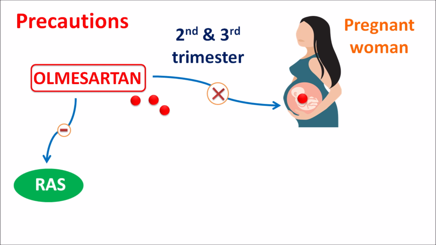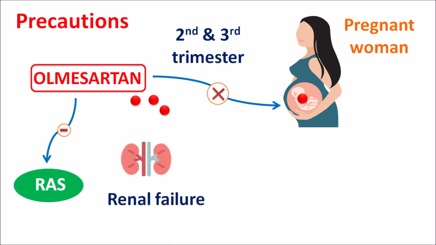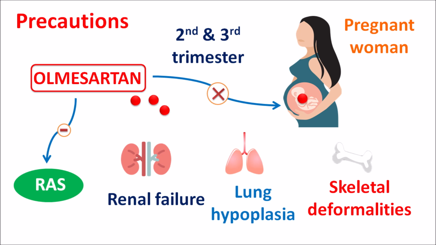So this drug can produce fetal renal failure and fetal lung hypoplasia, decreased development of the lungs, fetal hypotension, and skeletal deformities can be observed. Even this drug can reduce amniotic fluid, resulting in miscarriage. So all these effects are observed with Olmesartan, so it should not be given to the pregnant woman, particularly at second and third trimester.